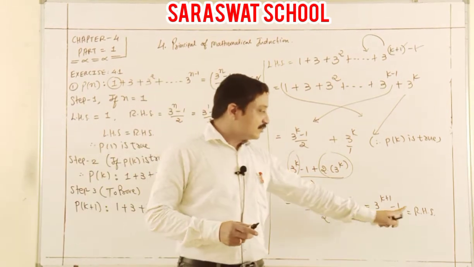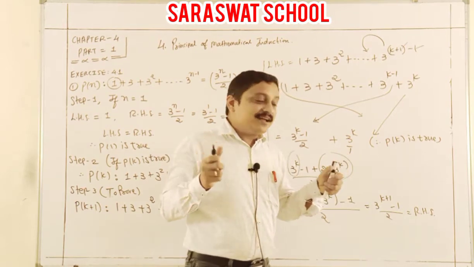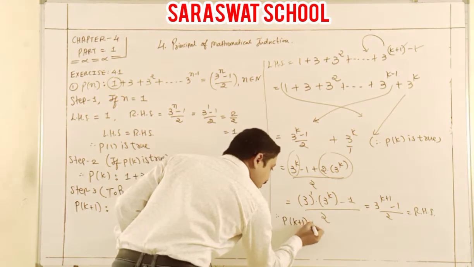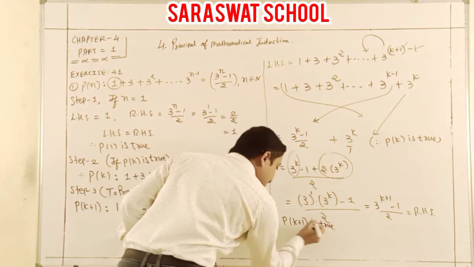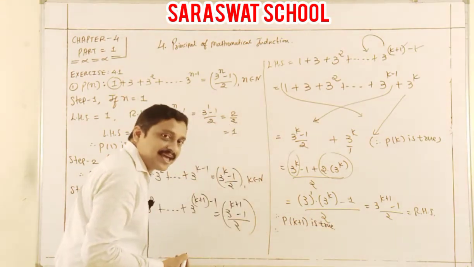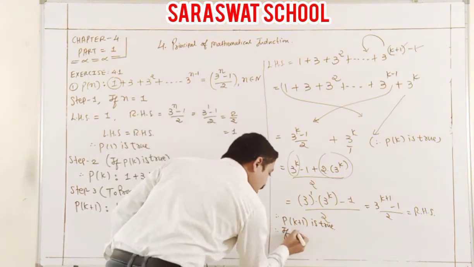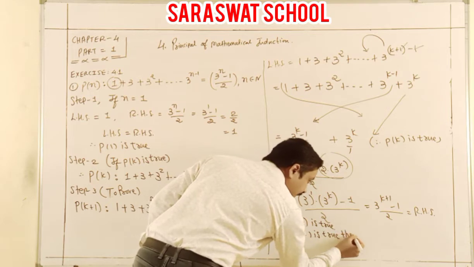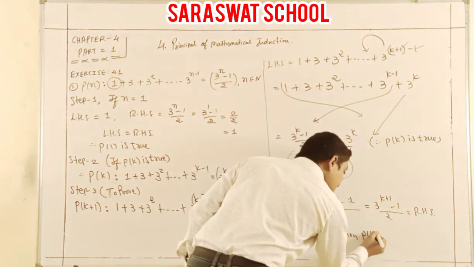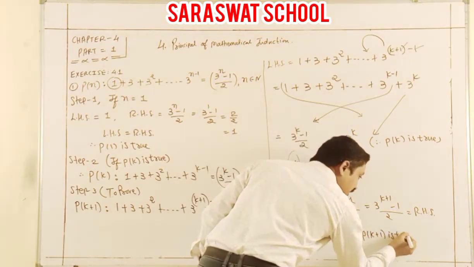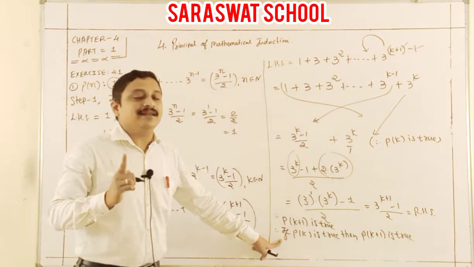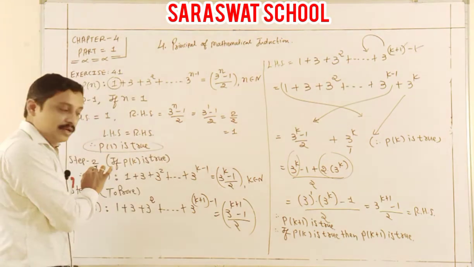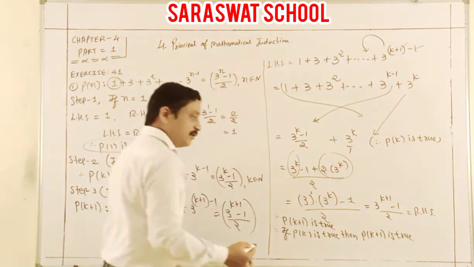Now after that students, this RHS proving, I show that therefore P of k plus 1 is true. It means what are you proving? If pk is true, then I prove pk plus 1 is true. And here students, this line step P1 is true and this line P of k plus 1 is true.